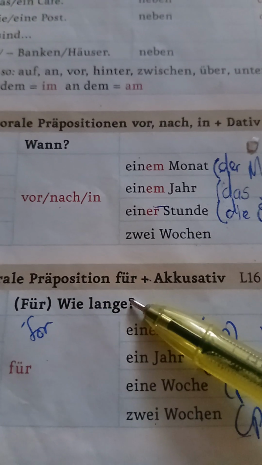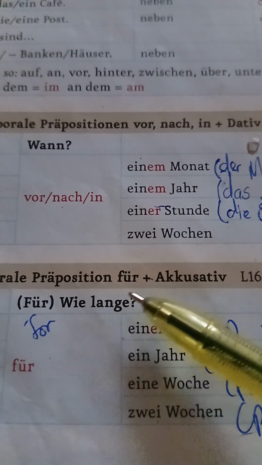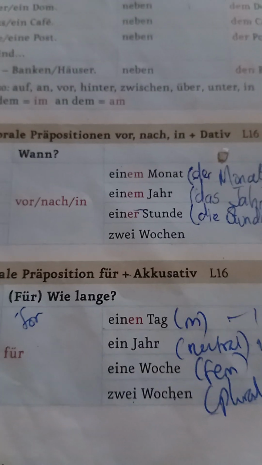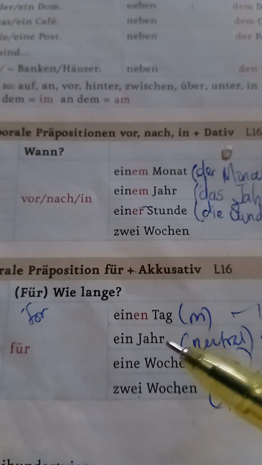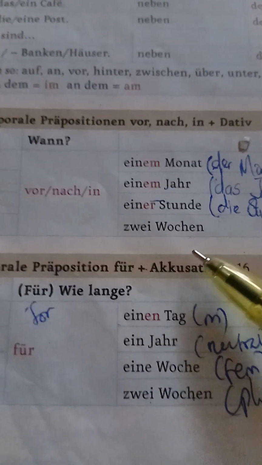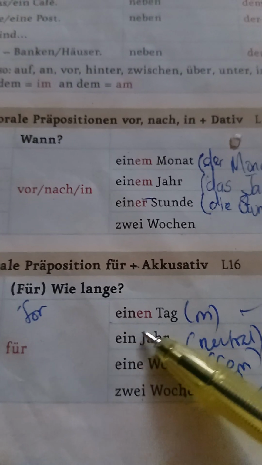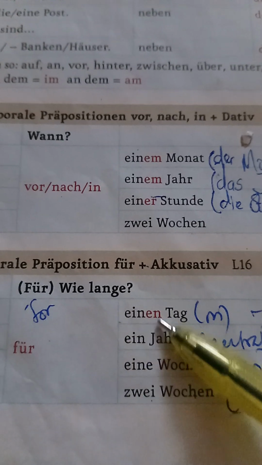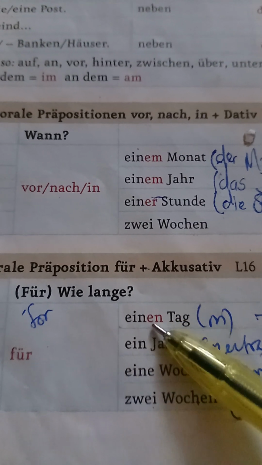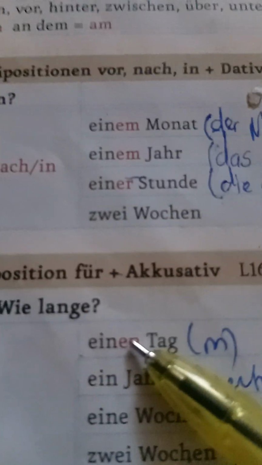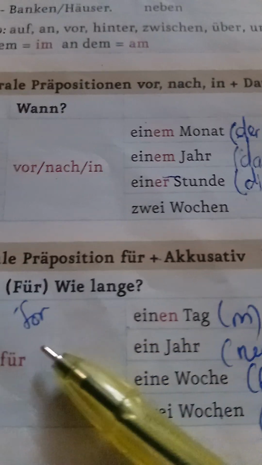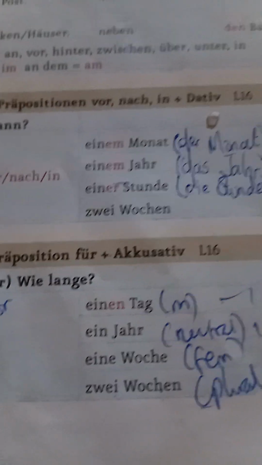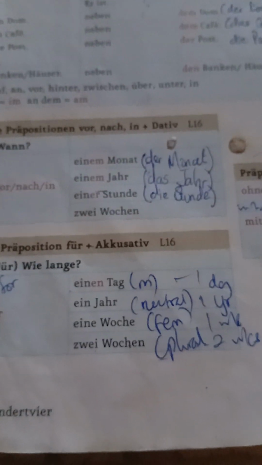The question, wie lange? Wie lange? It's so important to understand that. Now, just take time for a while to look at it and see how it happens. Remember that the accusative does not affect the neutral nouns or the feminine, all right? It only affects the article for the masculine noun, having an en ending, as you can see over here, einen. So, für einen Tag. Having done that, just look very keenly and try to repeat this.